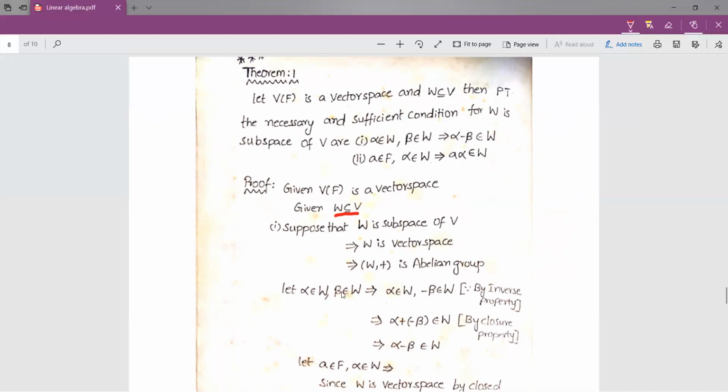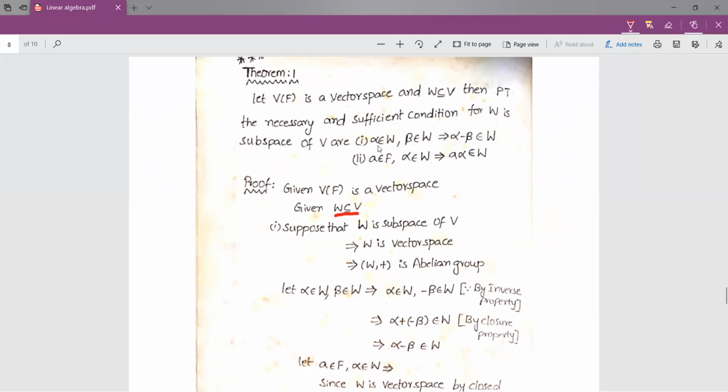Just now we discussed the definition of subspace. So W is a subspace of V implies W itself is a vector space by definition. Whenever W is a vector space, W itself is an abelian group, that is by the definition of vector space. So now we have to prove these two statements.